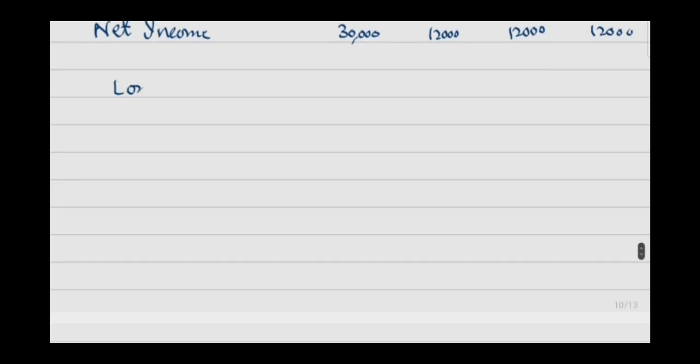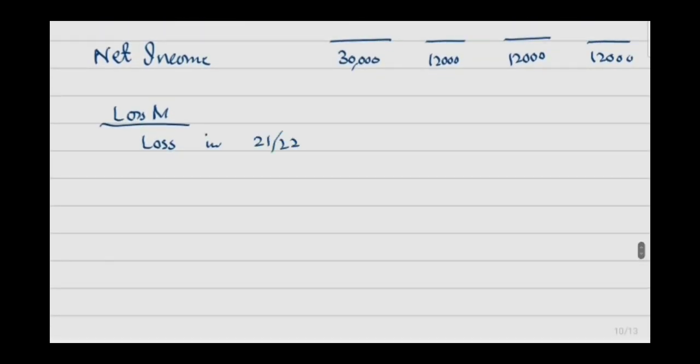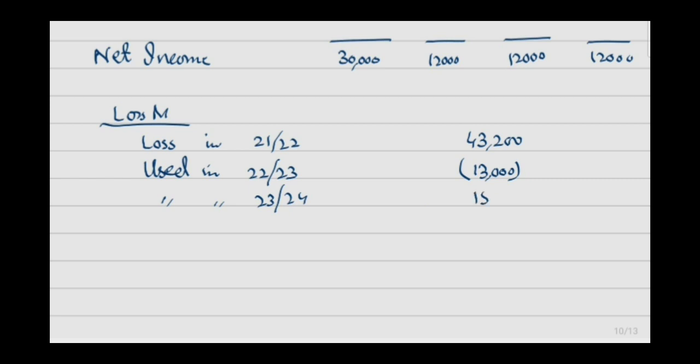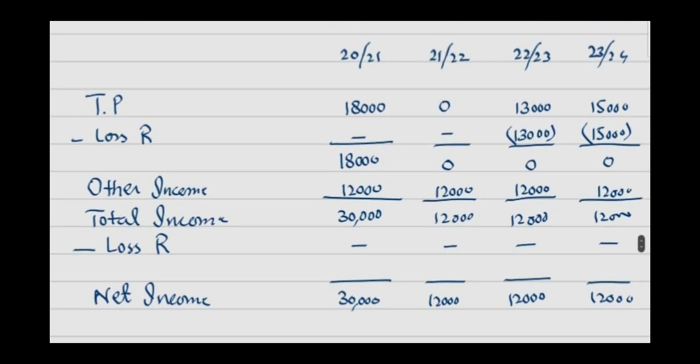Now, you have to prepare the loss memorandum, in which you have to mention that loss sustained in year 21-22, that is 43,200. Out of this, loss used in 22-23, that is 13,000. Loss used in 23-24, that is 15,000, and there is some remaining loss of 15,200 that can be carried forward to be set off against future year trading profit, right?